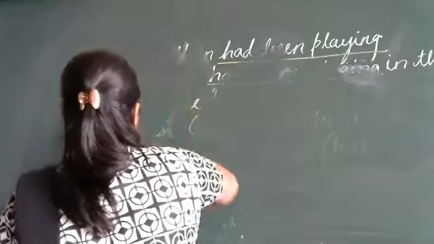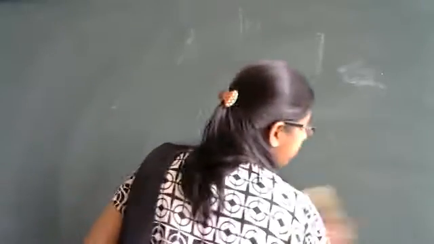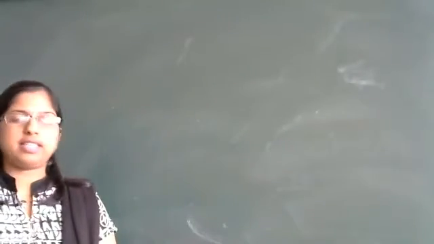Now let us move further with the future tense. How do you identify whether a sentence is in future tense? What word or words do we use so that it tells us that the sentence is in future?